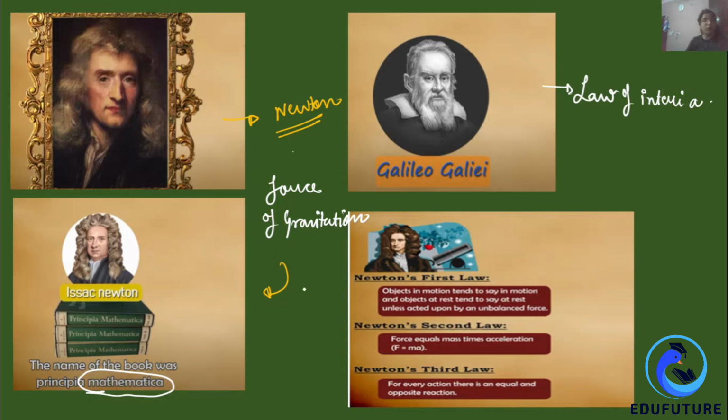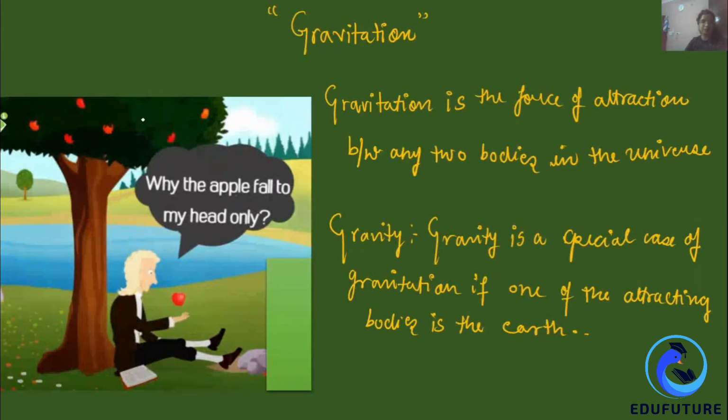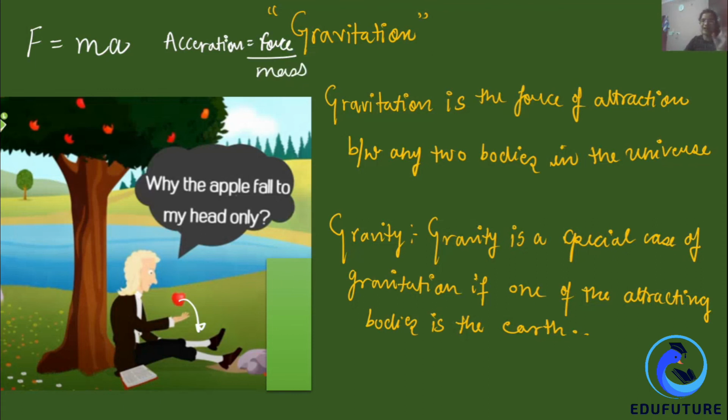And one more question you must be thinking: the apple comes towards the earth, right? If you push us back to the picture, the apple falls on the earth. Why doesn't the earth fall on the apple? Do you remember this formula, the second law of motion, that force is equal to m into a, right? If I correlate the relation between the mass and the acceleration, you can simply say that the acceleration is equal to force upon mass. It means it is inversely proportional to the mass. More the mass, less will be the acceleration.